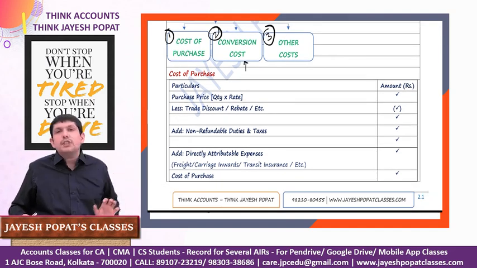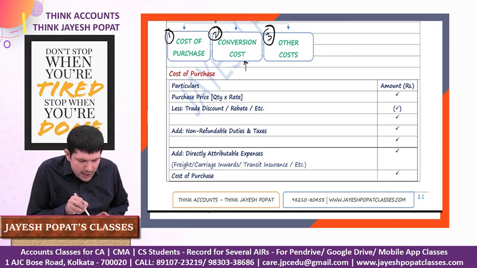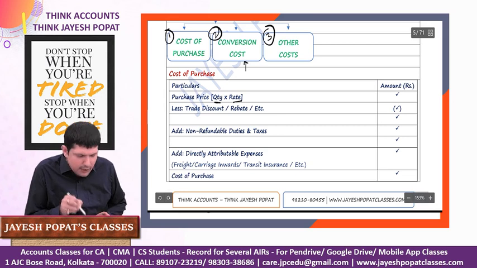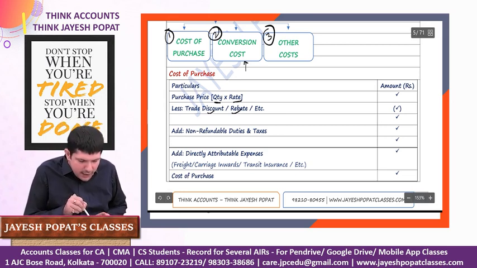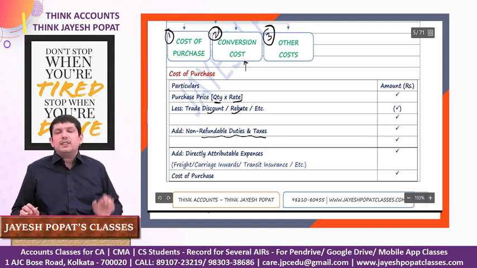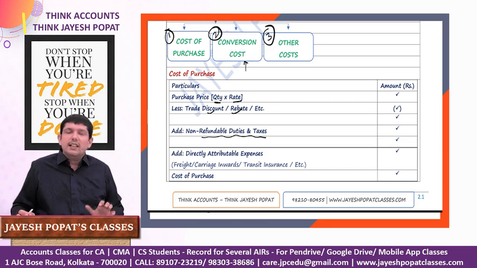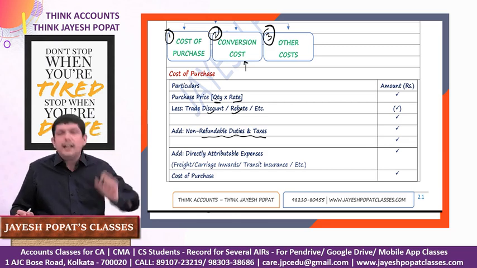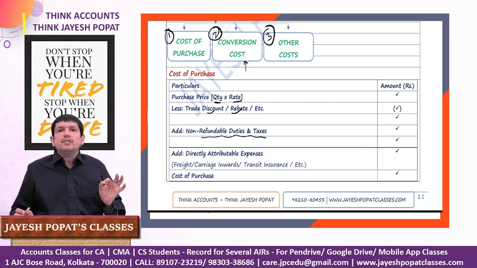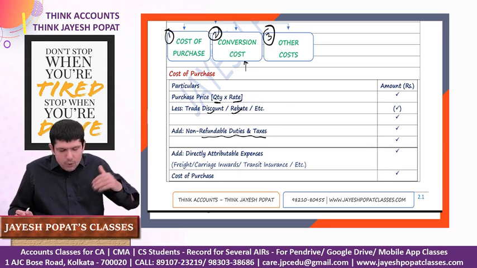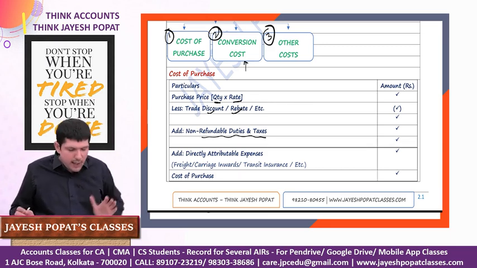First of all, cost of purchase. So cost of purchase is very simple. We have the purchase price of the raw material or the finished goods, as the case may be, which is quantity into rate. If there is any trade discount or rebate, we deduct it from there. If there are any non-refundable duties and taxes, so look at GST. GST is the sales tax currently levied in India. GST is a refundable tax, so you will not add GST here, but if there is a tax of a nature for which you do not get an input credit, you will have to add it here.